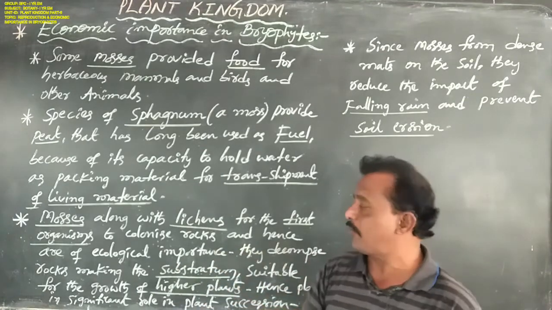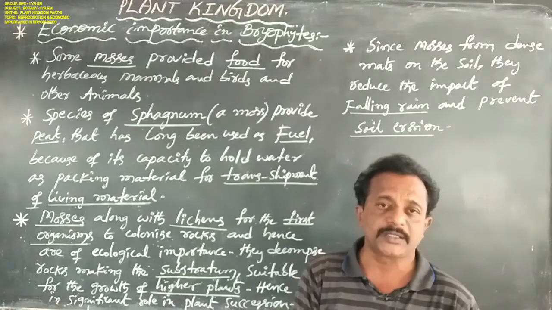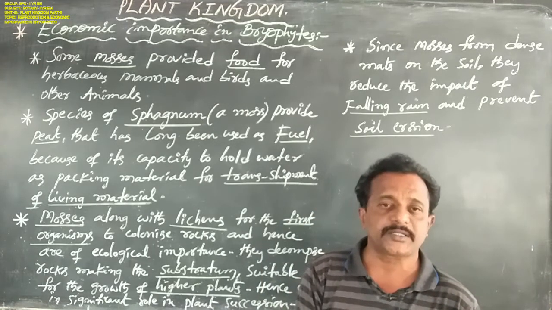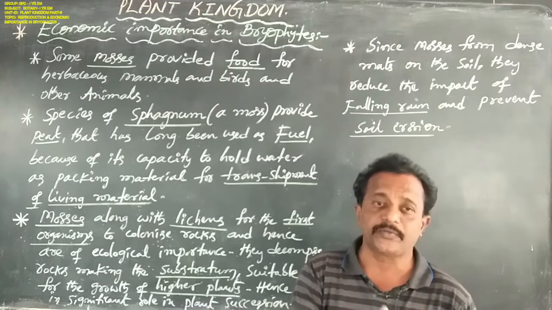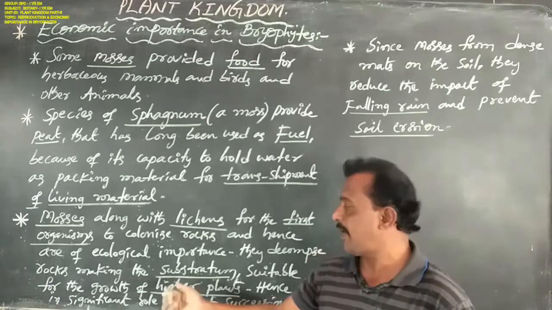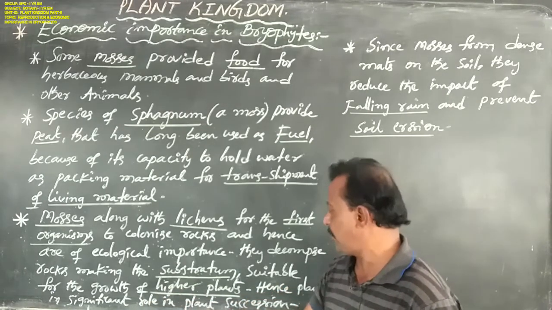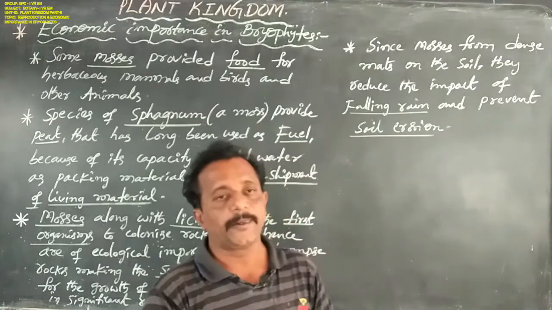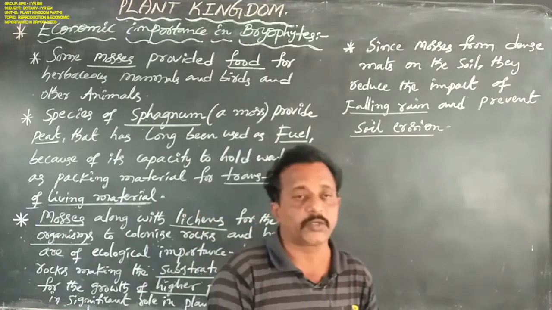They decompose the rocks, making the substrate suitable for the growth of higher plants, that is gymnosperms and angiosperms. Hence they play a significant role in plant succession. Plant succession means the growth of plant stages.